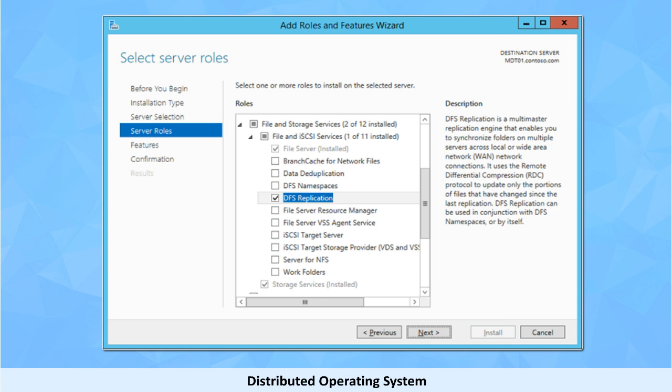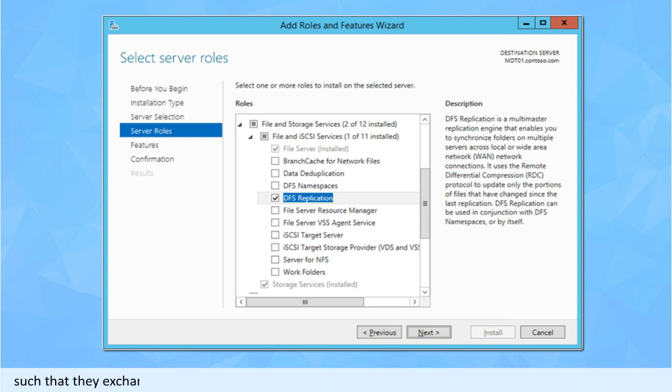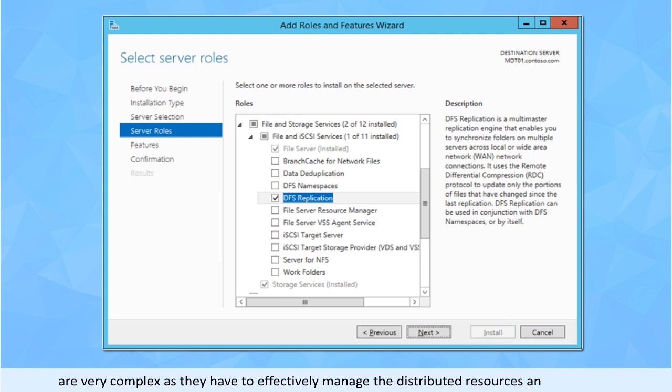Distributed operating system. A distributed operating system runs on various independent machines connected with each other, such that they exchange messages, programs, and processing tasks with each other. These operating systems are very complex, as they have to effectively manage the distributed resources, and that too by maintaining the security and privacy of these resources.